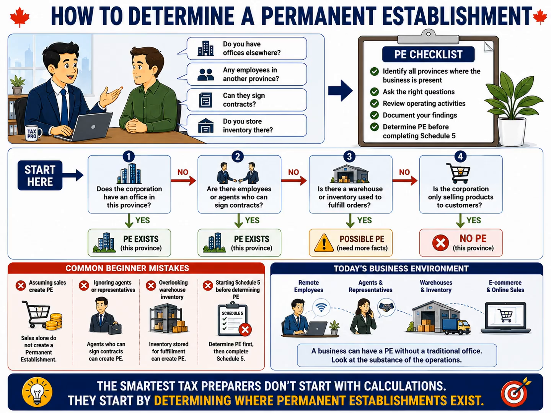The most successful tax preparers don't begin with tax calculations. They begin by understanding the client's business operations and determining exactly where permanent establishments exist. Once that foundation is established, the rest of the provincial tax allocation process becomes much more accurate and much easier.